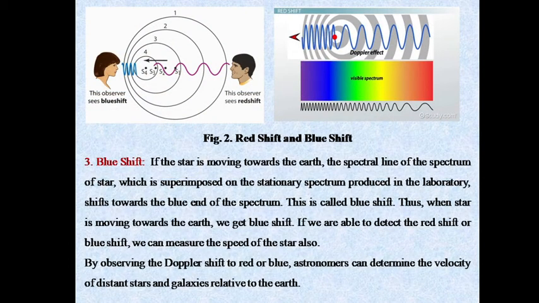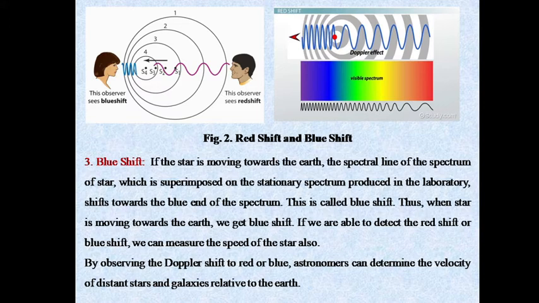Okay, this is the diagram of redshift. This is the observer. This is blue shift because the wavelength is shorter. This is the redshift observed by the observer. The wavelength is longer. That is called redshift, and shorter wavelength is called blue shift. This is the visible spectrum. This is the narrow wavelength, and this is the longer wavelength. That's why it is called red shift.